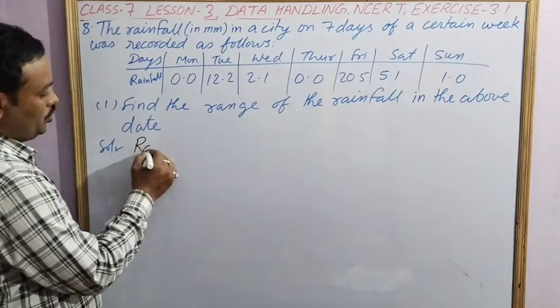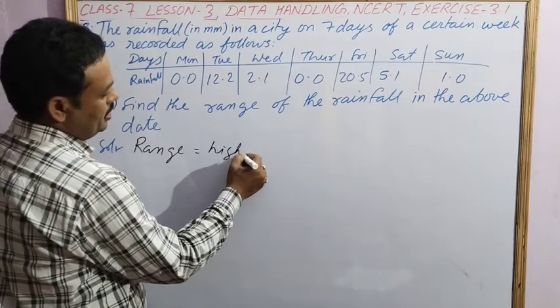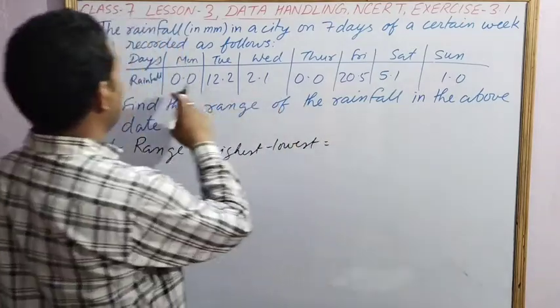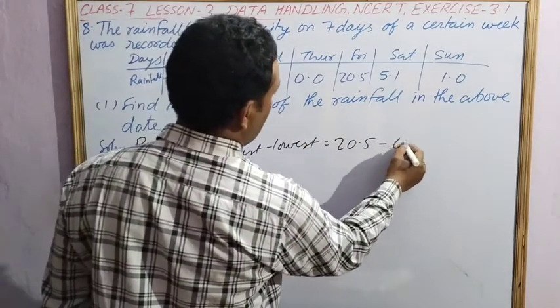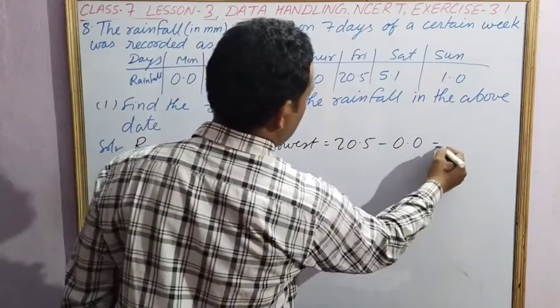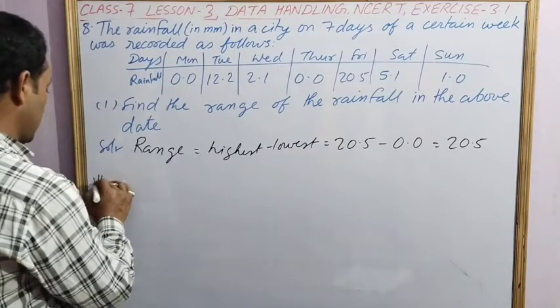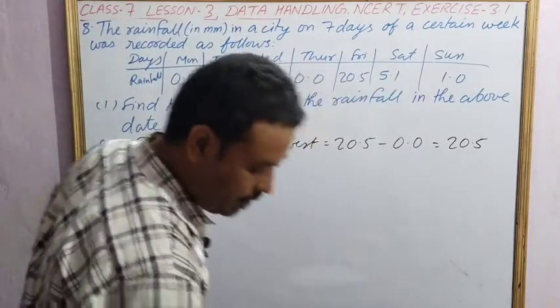We know that range is always equal to highest minus lowest. So the highest rainfall, if you see here, is 20.5 and the lowest is 0.0, so the range will be 20.5.